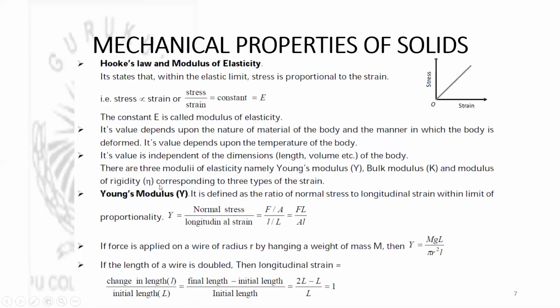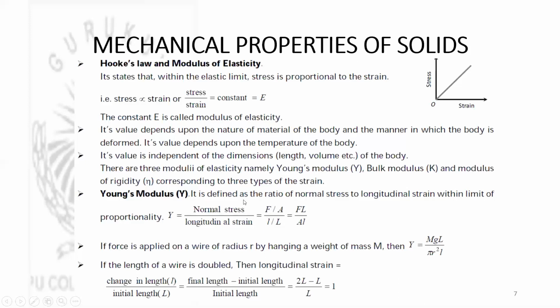So there are three moduli of elasticity, namely Young's modulus, bulk modulus, and modulus of rigidity, corresponding to three types of strain. Already we studied that there are three possible types of changes that can be produced. So related to those three changes, we have three moduli of elasticity.